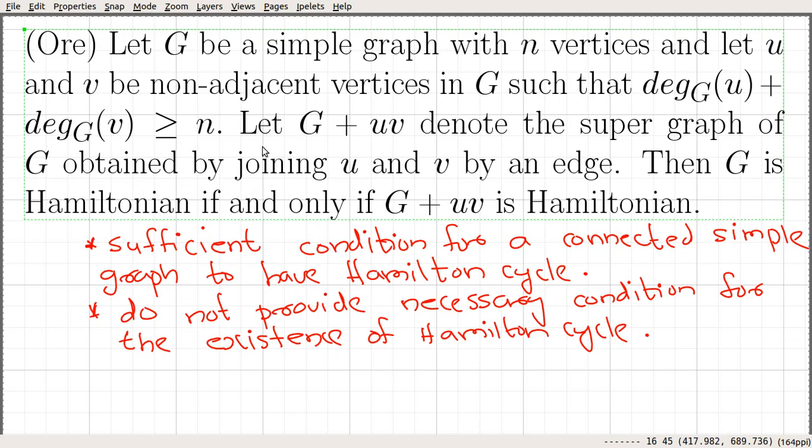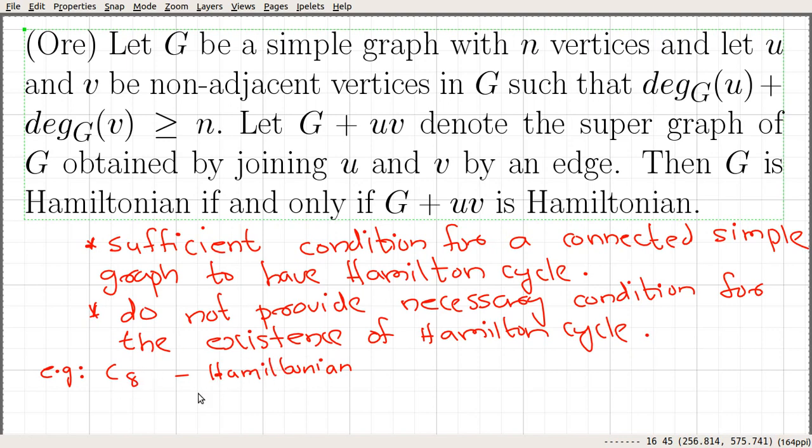But there are graphs that do not satisfy these conditions, like degree of u plus degree of v greater than or equal to n for non-adjacent vertices, but they are Hamiltonian. Let me give an example of such a graph. Let's consider C8, a cycle on 8 vertices. C8 is a cycle graph and it contains all the 8 vertices, so it is Hamiltonian.